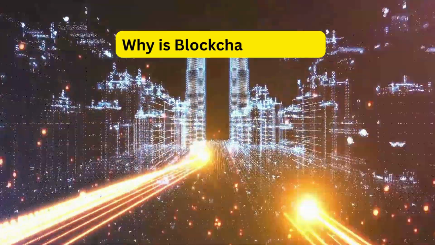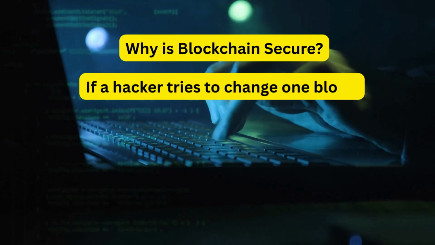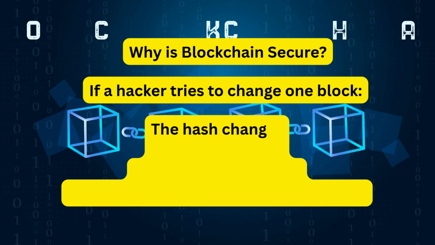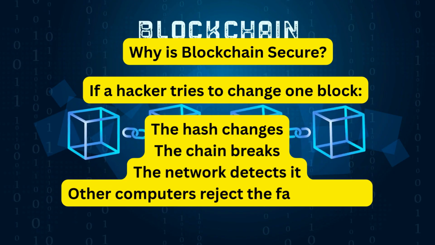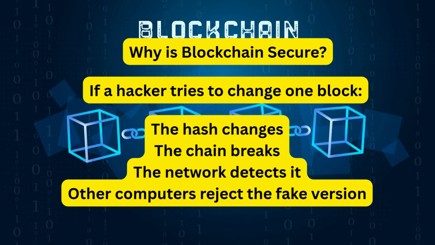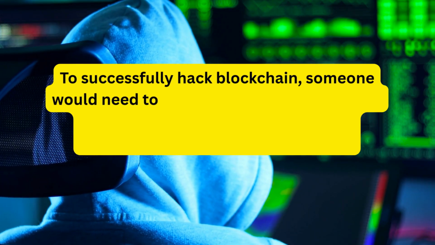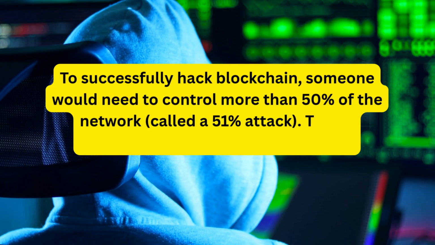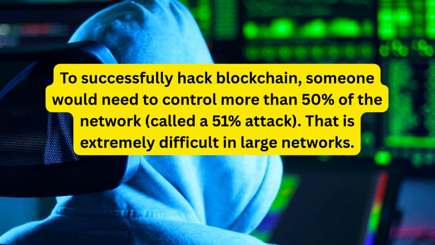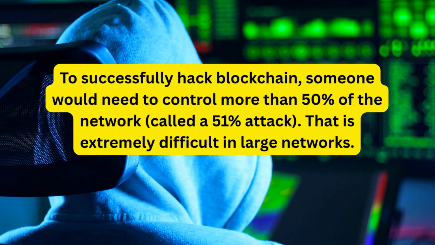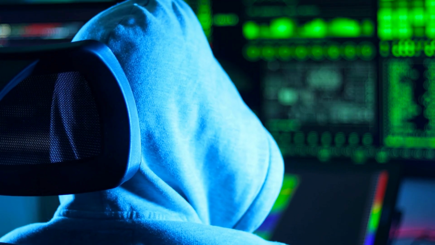Why is blockchain secure? If a hacker tries to change one block, the hash changes, the chain breaks, the network detects it. Other computers reject the fake version. To successfully hack blockchain, someone would need to control more than 50% of the network, called a 51% attack. That is extremely difficult in large networks.